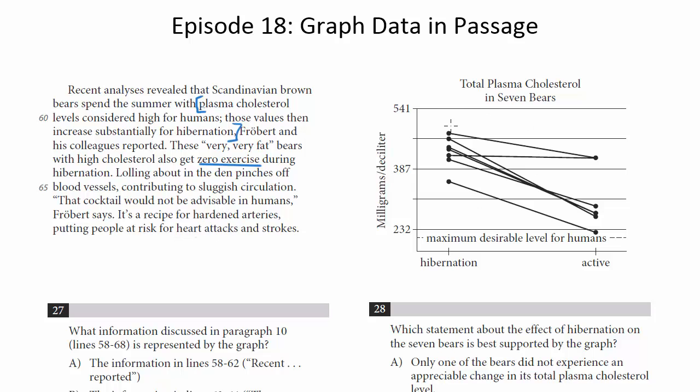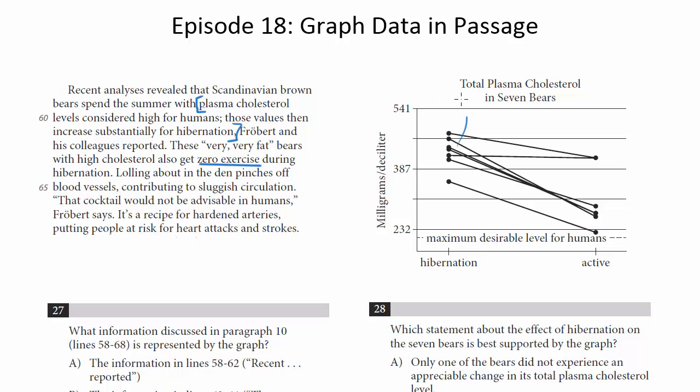Looking at the graph, the title of this is total plasma cholesterol in 7 bears. On the y-axis, we have a unit for cholesterol, milligrams per deciliter. In the x-axis, we have this transition from when they're hibernating to when they're active. Notice down in the bottom graph, we see that this level, 220-something, is the maximum desirable level for humans. And all of the bears at all times are above that maximum desirable level.